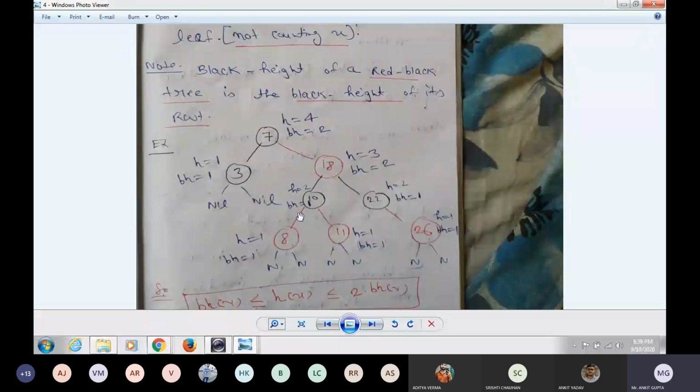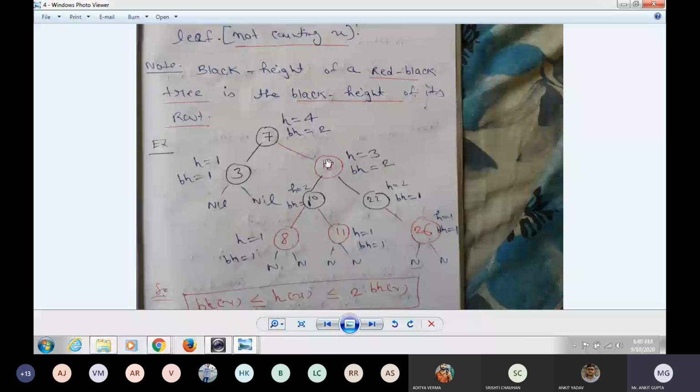So 1, 2, 3 and 4. You can take any path. Here 1, 2, 3 and 4. Here also 1, 2, 3 and 4. So for the height of a tree, you have to take the longest path from that node to the leaf node. So the height of the tree is 4. Is it clear? First I will discuss the height. Now you can check the height of 3. Only one edge, so the height of 3 is 1.